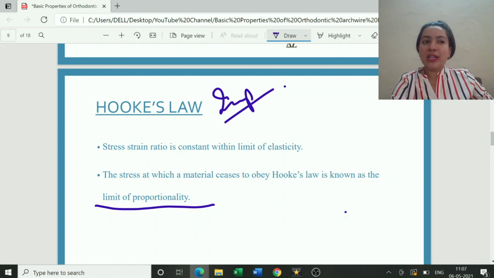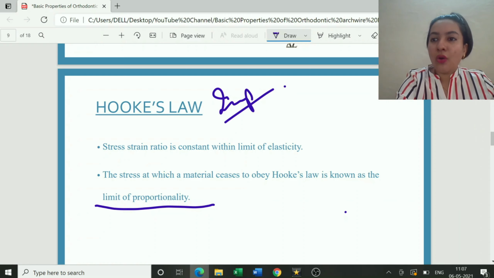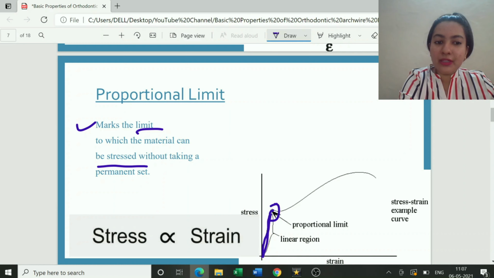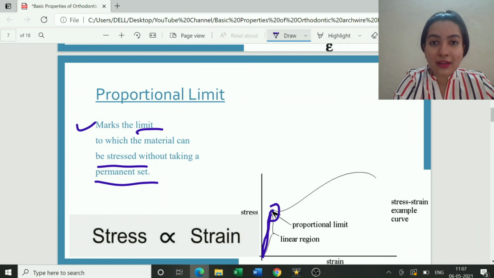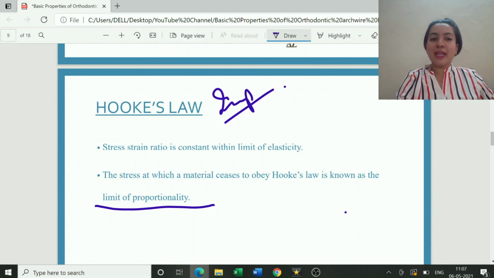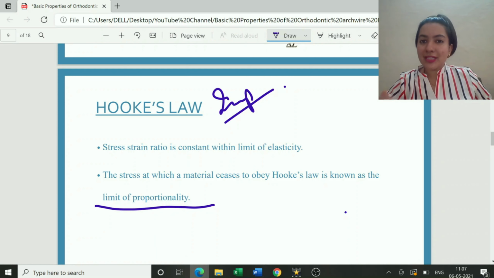So basically whatever we covered in the previous slides is basically Hooke's law. What did we see? We saw in this stress strain curve that till the proportional limit my stress is directly proportional to strain, and beyond my proportional limit there would be a permanent deformation which is occurring. Okay, so this entire concept is known as Hooke's law. So this is what Hooke said. He said that stress and strain ratio is constant within the limit of elasticity.